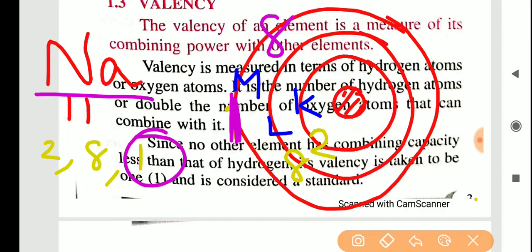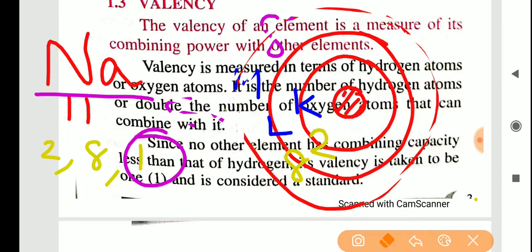What does sodium need? It needs how many more electrons? Plus 7. 7 more electrons it needs. So it is very difficult to take 7 electrons. But it is very easy to remove this 1 electron. So what this sodium will do is remove this 1 electron. This 1 electron will be removed, so that it will completely lose this outer shell, and it will get removed.